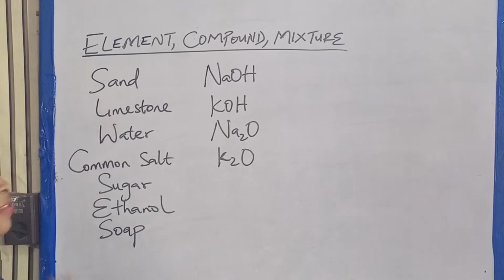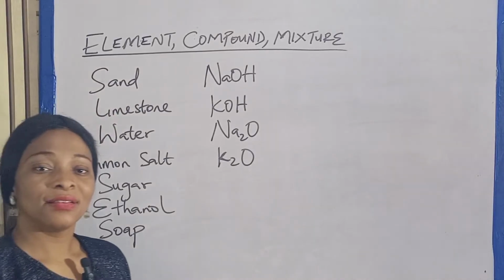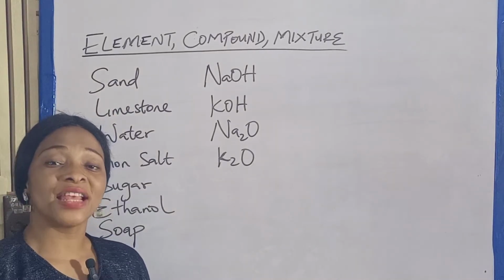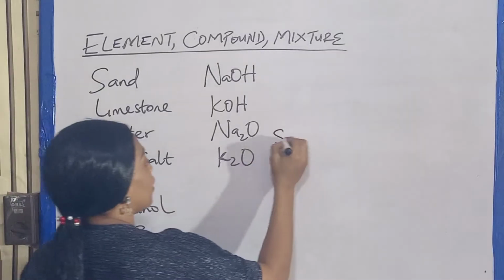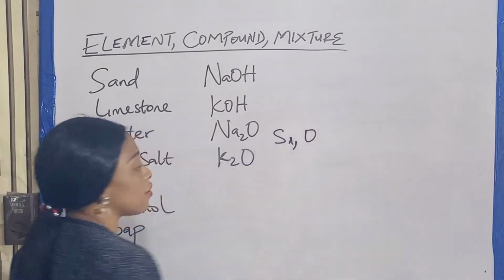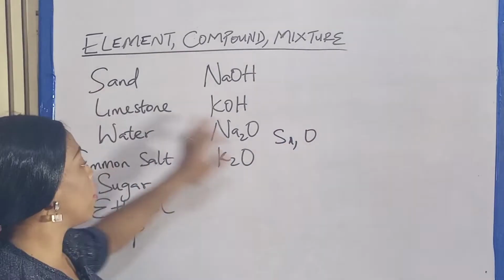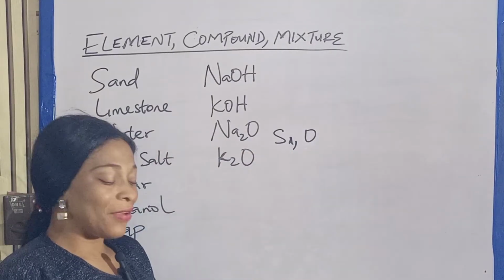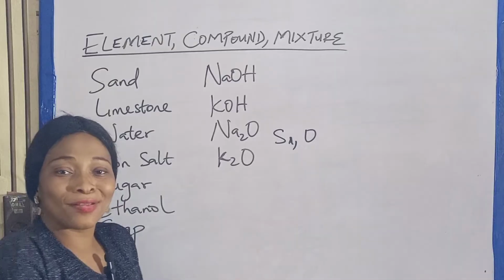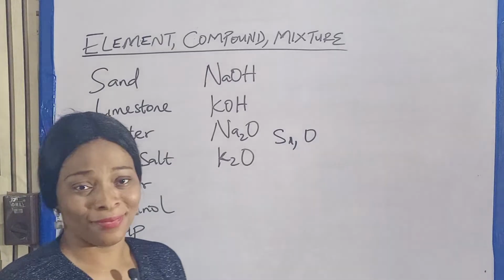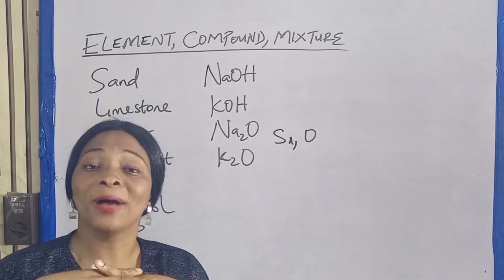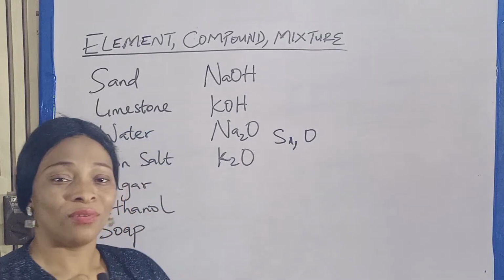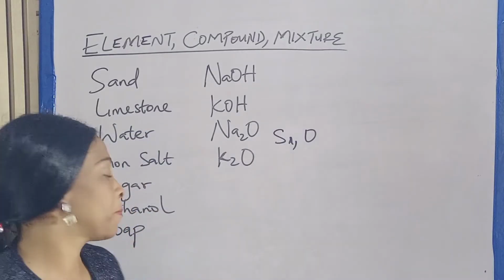Now this is sand. Sand basically is made up of silicon and oxygen. When you get sand, will you say, okay, let me keep silicon one side, oxygen one side? It cannot happen because they are chemically combined. It is not reversible. We can't reverse it.